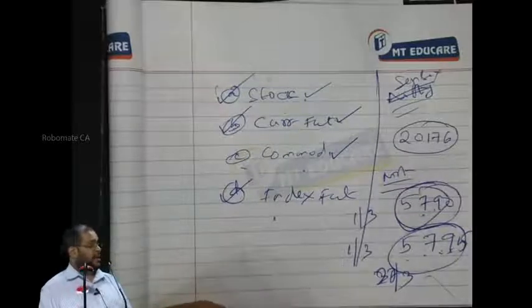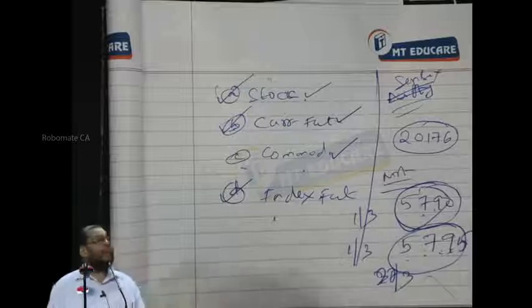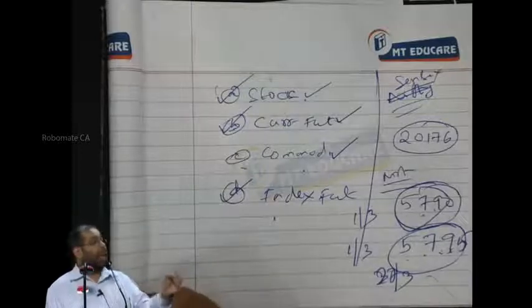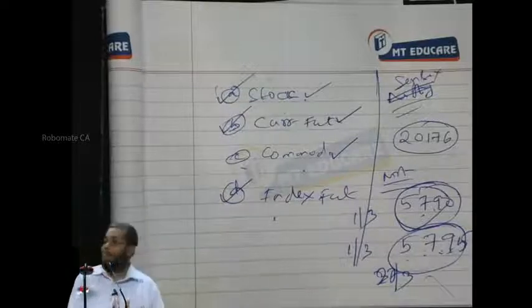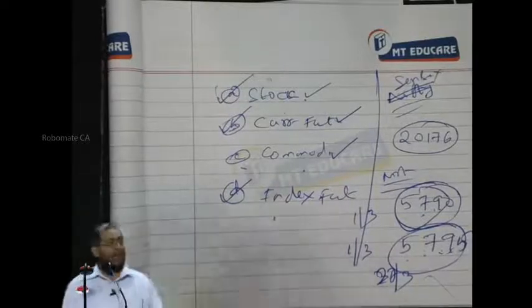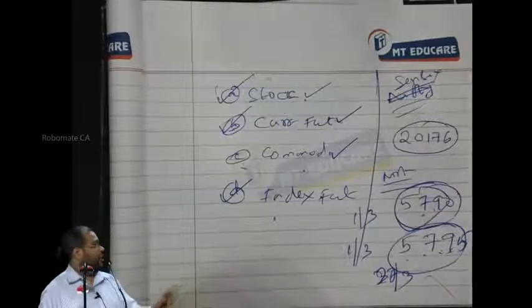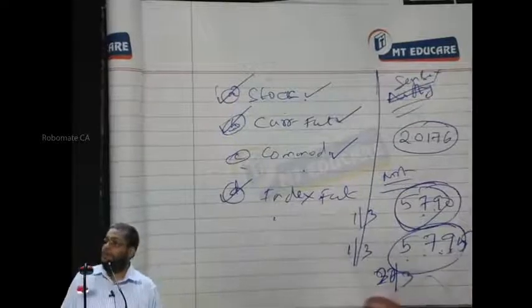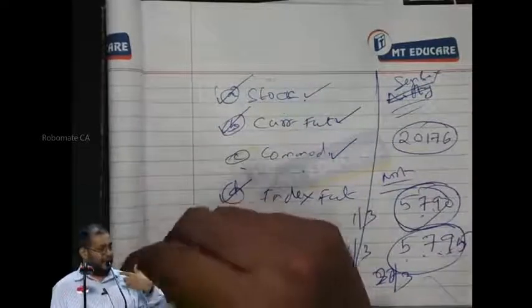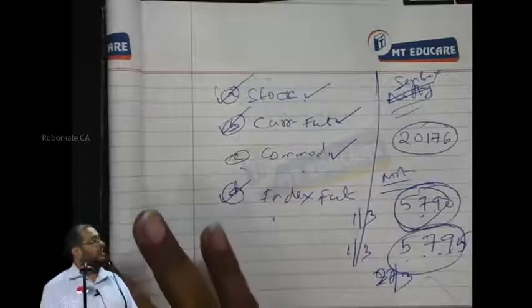Unnecessarily you should not be transporting. Suppose I am in Chennai, I should not be made to transport to Delhi. They will give you where to deliver, how much quantity, in which form, how to do packing, everything elaborated in the contract note itself, and you should deliver as agreed. You should not deviate from the delivery terms, otherwise there will be a penalty. Everybody follow what I am saying?